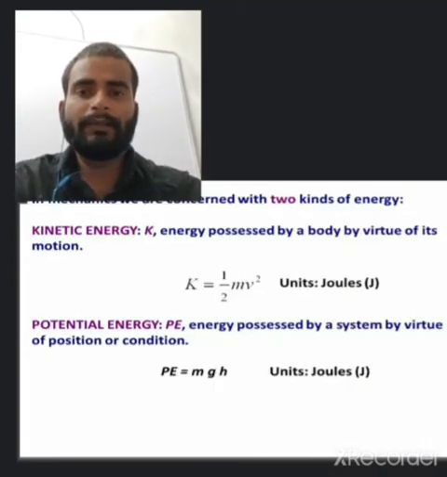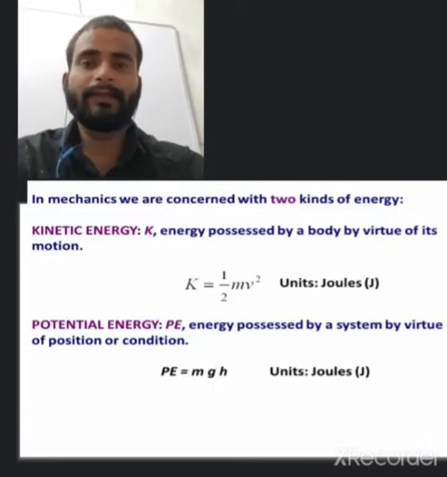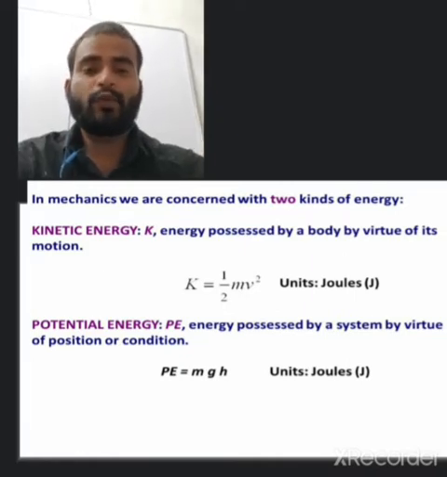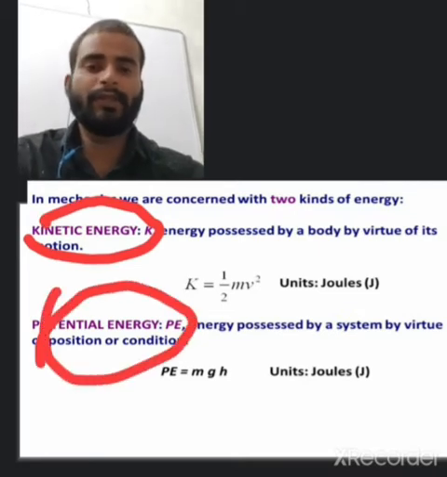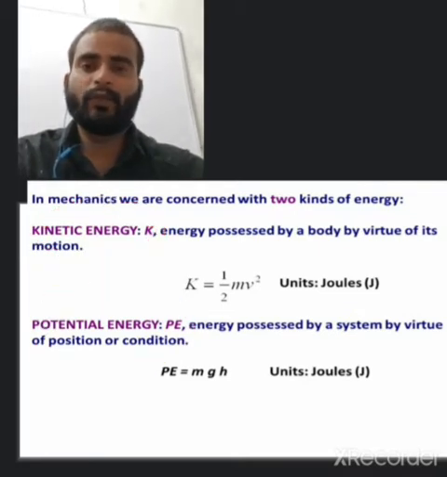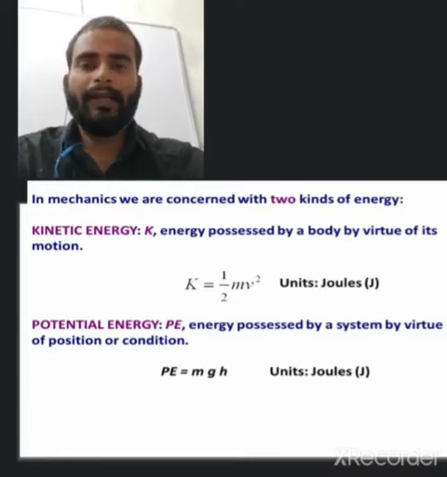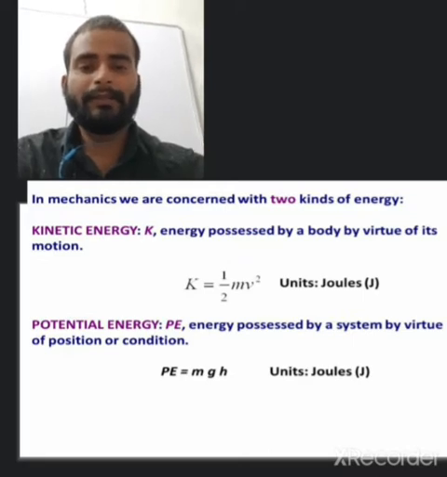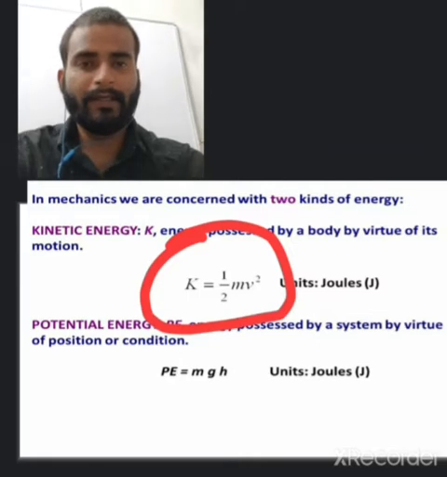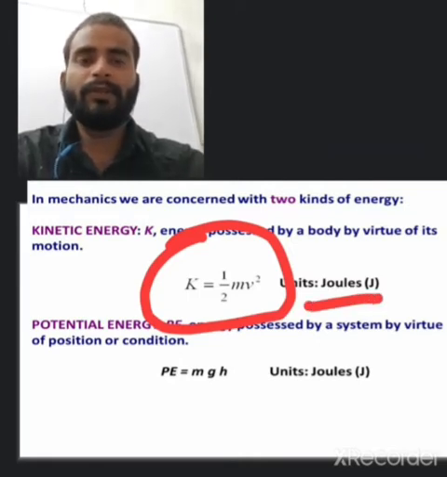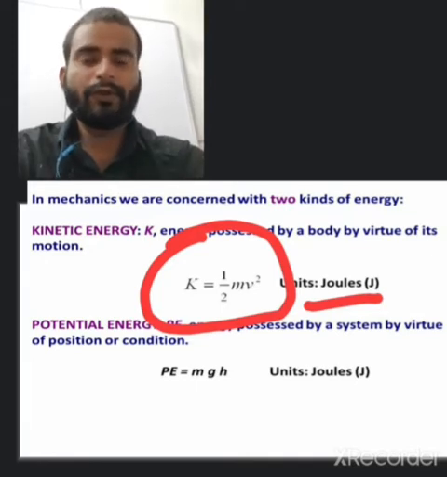So mechanics comes with two kinds of energy. First one is kinetic energy, and second one is potential energy. Kinetic energy we represent as KE, and potential energy as PE. The formula for KE is K equals half mv square, and it is measured in joule. The SI unit of energy is joule, and the SI unit of work is also joule.